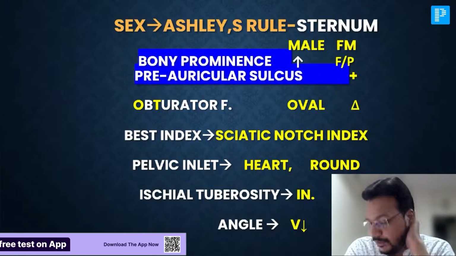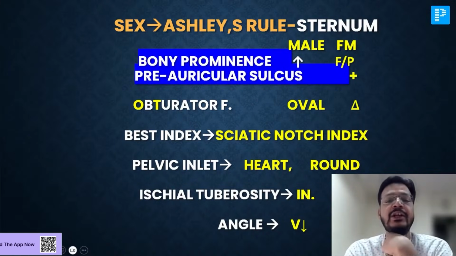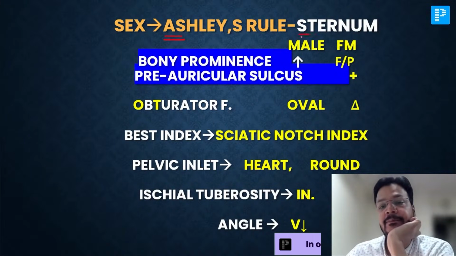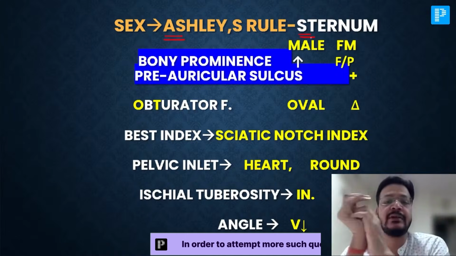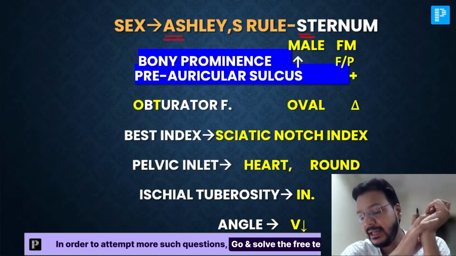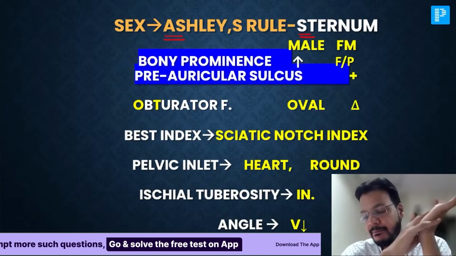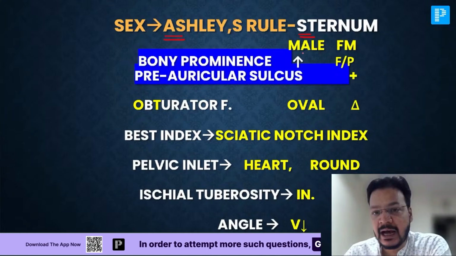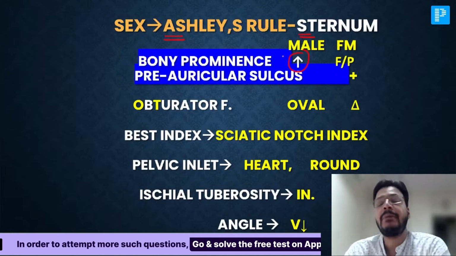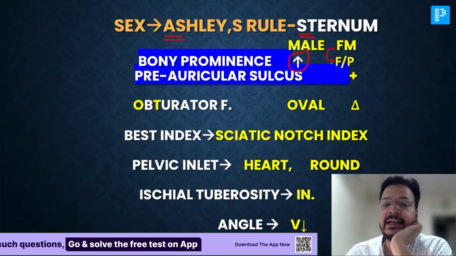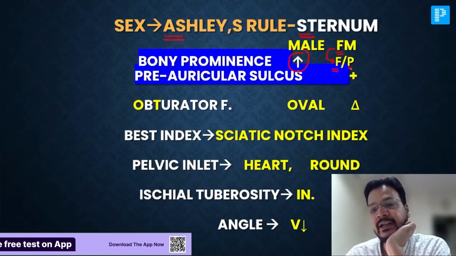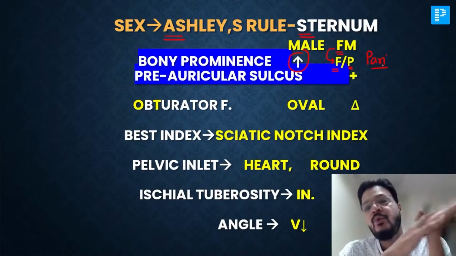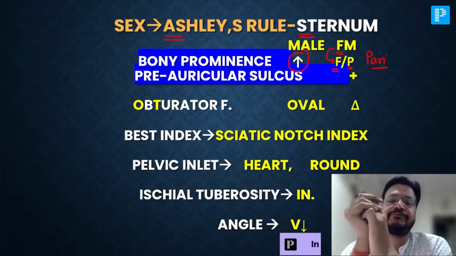So there's a first rule, Ashley rule. How to remember? Ashley rule, S is used for sternum bone. Sternum length is more in male and less in female. All bony prominences are more in male, yes. But frontal or parietal eminence, F for female, F for frontal. Female is like a parietal eminence. These are two eminences which are more prominent in female.